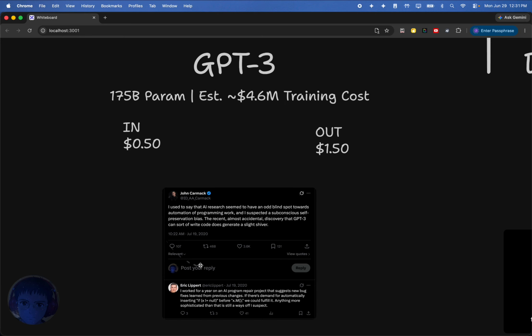And you see in the response to this, Eric Lippert mentions, I worked for over a year on an AI program repair project that suggests new bug fixes learned from previous changes. If there's demand for automatically inserting, and he gives some code here, we could fulfill it. Anything more sophisticated than that is a ways off, I suspect. Now, Eric Lippert, he couldn't be any more wrong, right? It wouldn't be much longer, really, before this use case he described was just freaking peanuts to the LLM. But still, I think it's good to see this, right?